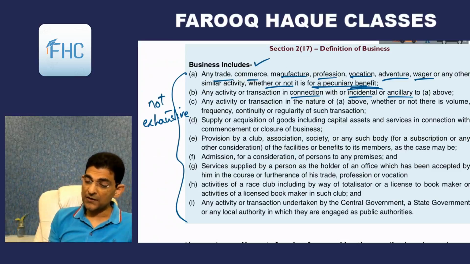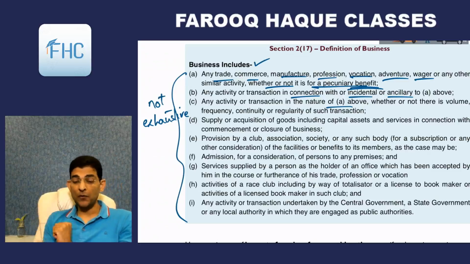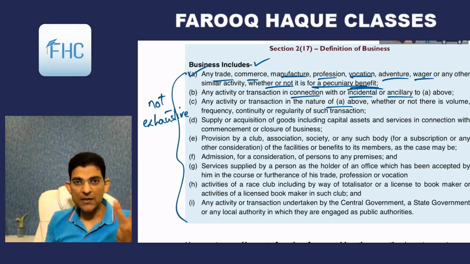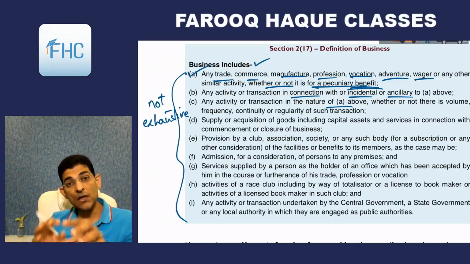Then activity or transaction of the nature of the above, whether or not there is volume, frequency, continuity or regularity of such transaction. So if you are engaged in this trade, commerce, manufacture, etc., then even if it is of inconsistent nature, it is not consistently done, it is not done on a large scale, still it will be called supply.